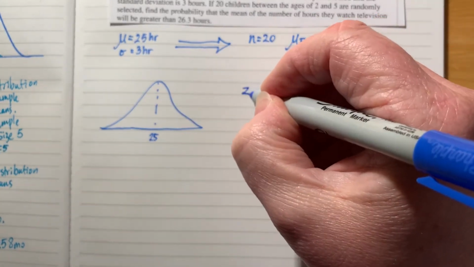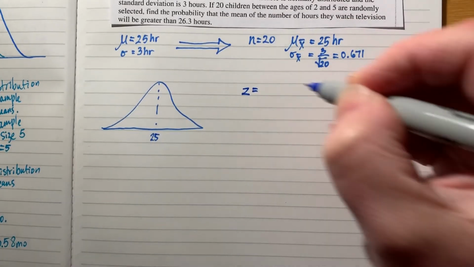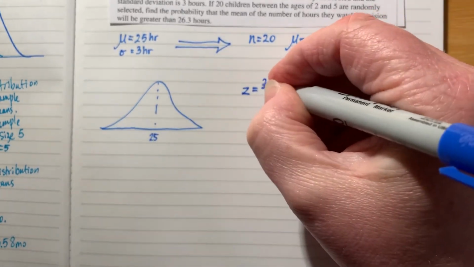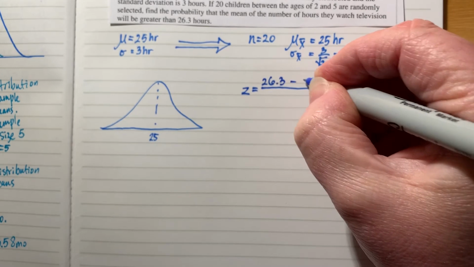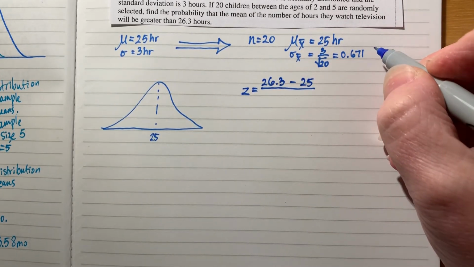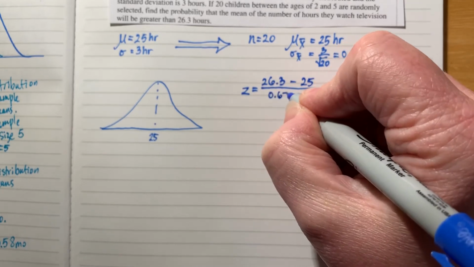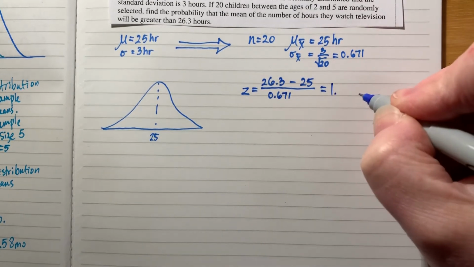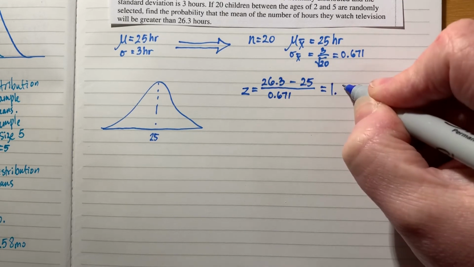That's right, guys. We're going to calculate our z-score. And our z-score is simply the value that they give us, 26.3 minus 25, divided by that standard error, 0.671. And we will have to round that, ladies and gentlemen. So we are going to round that to 2 places after the decimal so we can use the z-chart.